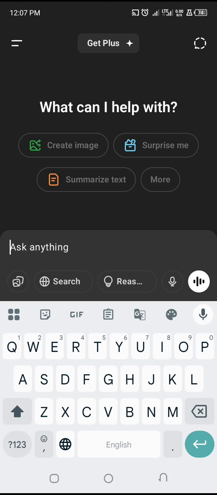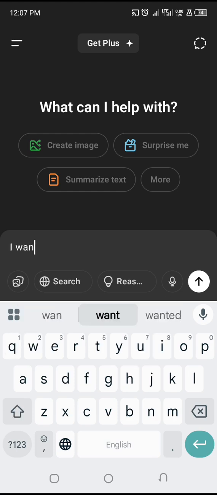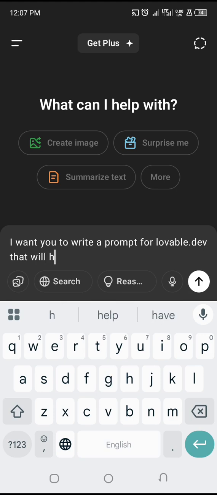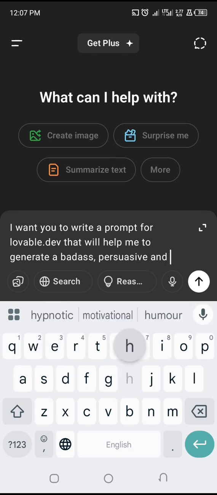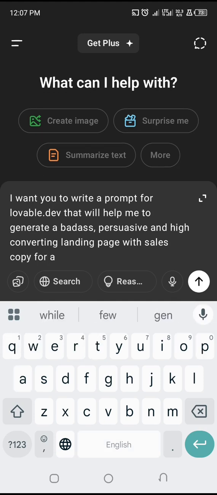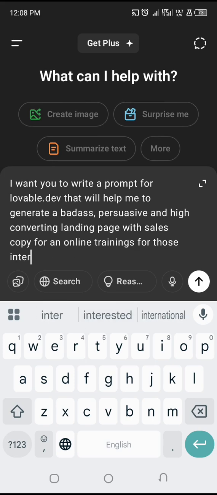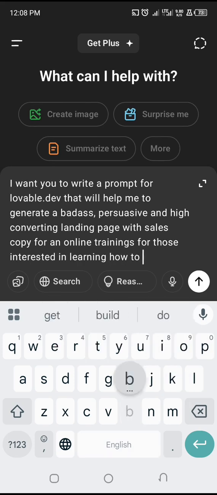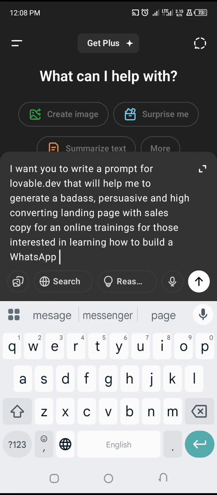So you come to ChatGPT and say, after you've gotten the information from the client, you say, I want you to write a prompt for Lovable.dev that will help me to generate a badass, persuasive and eye-converting landing page with sales copy for an online training for those interested in learning how to build beautiful WordPress websites.